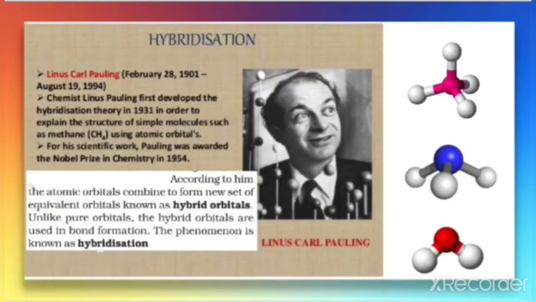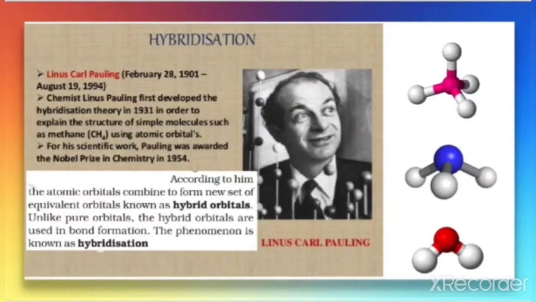So, according to Pauling, the atomic orbitals undergo intermixing, or combination. Because of this combination, a new set of orbitals is formed, called hybrid orbitals. And the bond formation is actually due to the hybrid orbitals. So this concept was named hybridization. We'll get more details of this when we do a particular example.